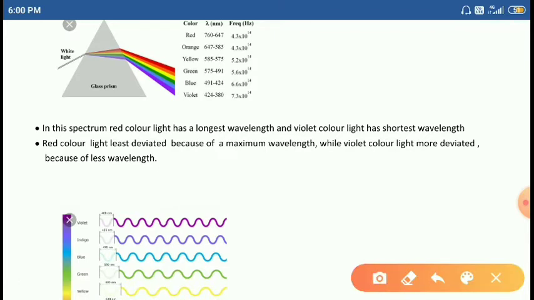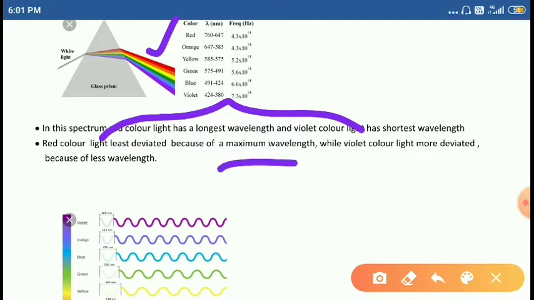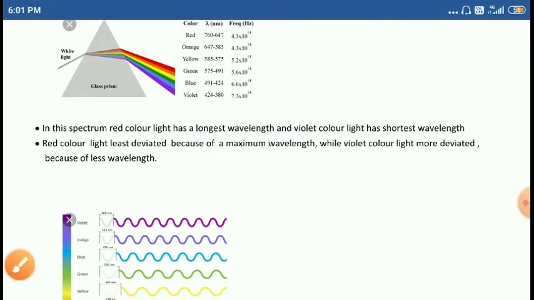Here, look, the red color light is less bent because red has the longest, maximum wavelength.